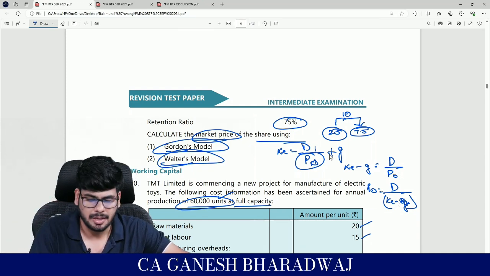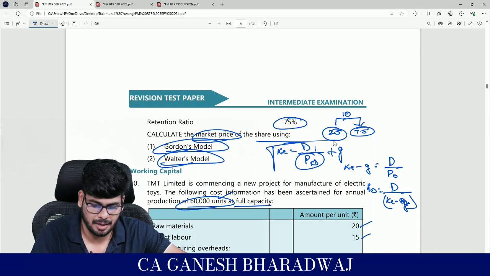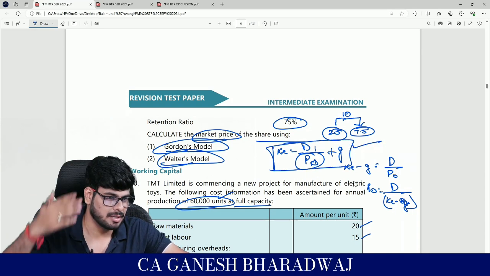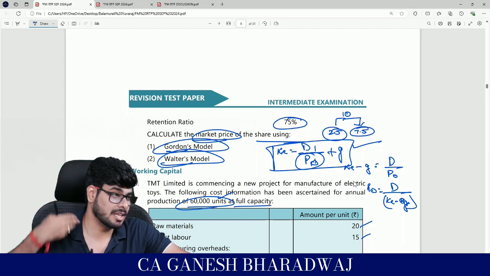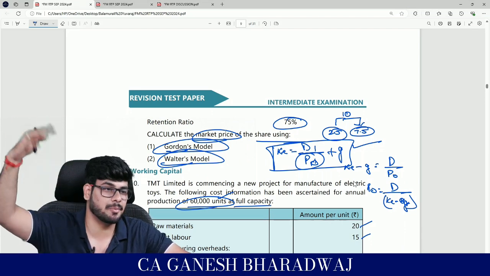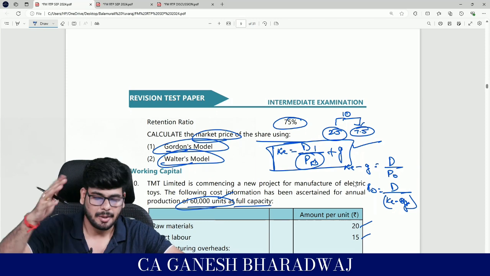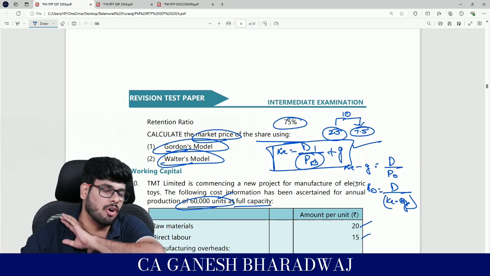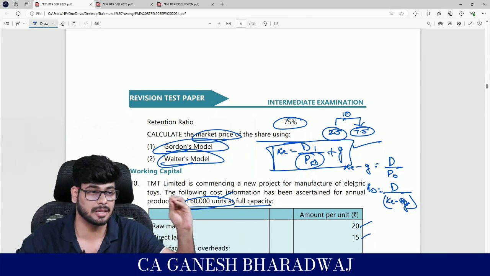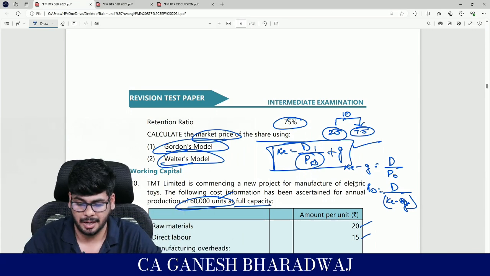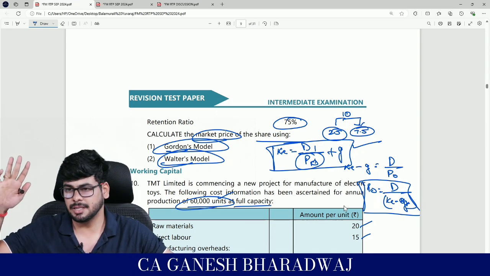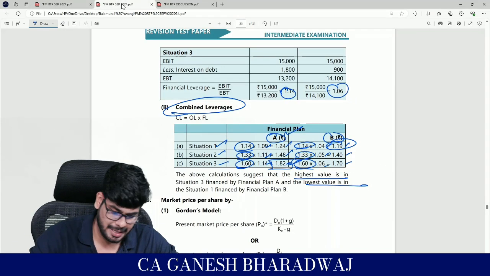Guys, clear with this? By the way, I am not sure how many of you are aware, this formula comes from your mathematics, geometric progression. The sum of an infinite geometric progression series, this is also derivable. By the way, every single thing in FM is derivable. It's all logical. You need not mug up even a single thing, right? But anyways, coming back here, this is simple cross multiplication and you arrive at it. Fine, guys, done. So now based on this, let us do.